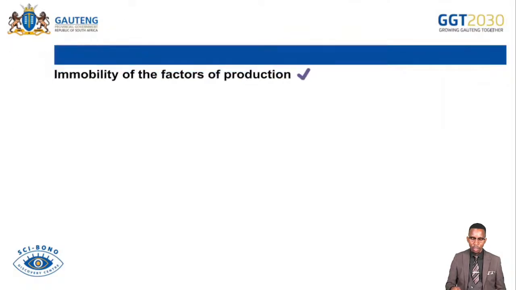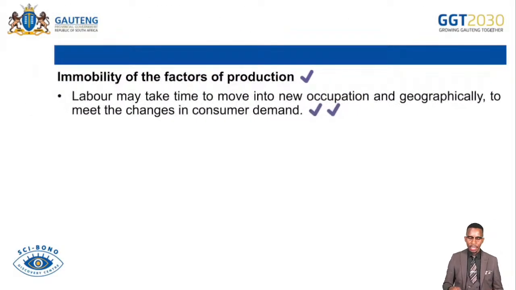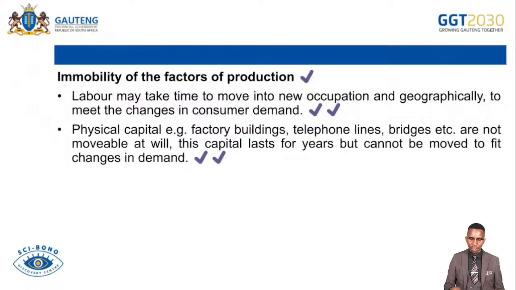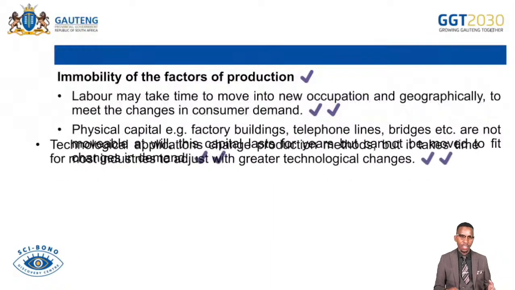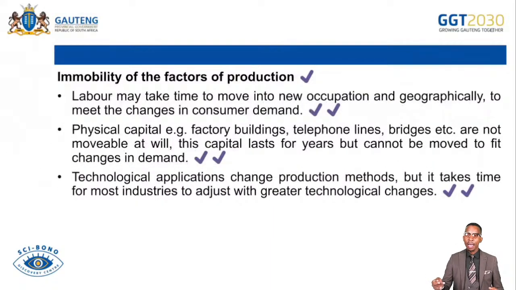And then we continue. Immobility of factors of production. Labor may take time to move into a new occupation and geographically to meet the changes in consumer demand. Physical capital, e.g., factory buildings, telephone lines, bridges, etc., are not movable at will. This capital lasts for years but cannot be moved to fit changes in demand. For instance, if there's a need for a railway in one area, but it is only available in a certain area where it's unused, we cannot move the railway from one area to another. Technical appliances and applications change production methods, but it takes time for most industries to adjust to greater technical changes.